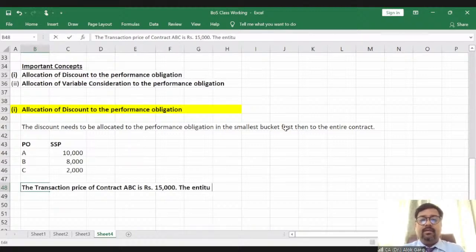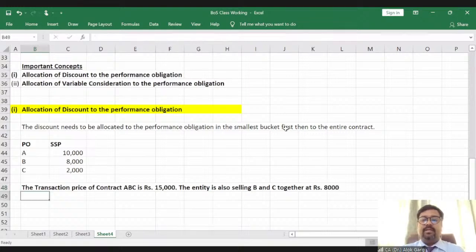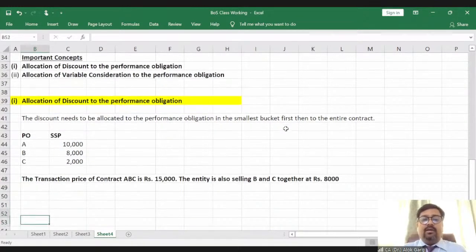The entity is also selling B and C together at rupees 8,000.